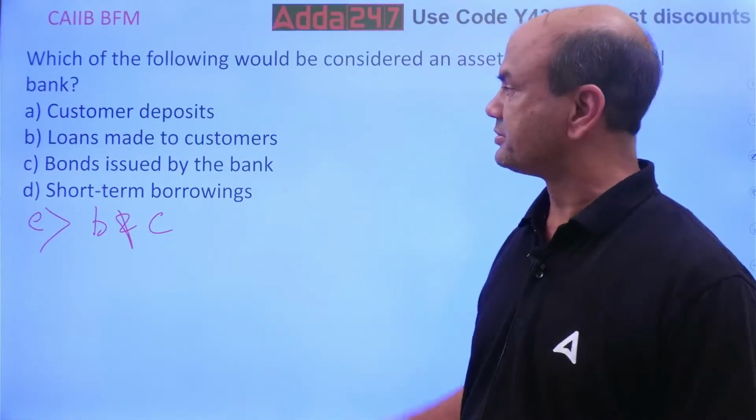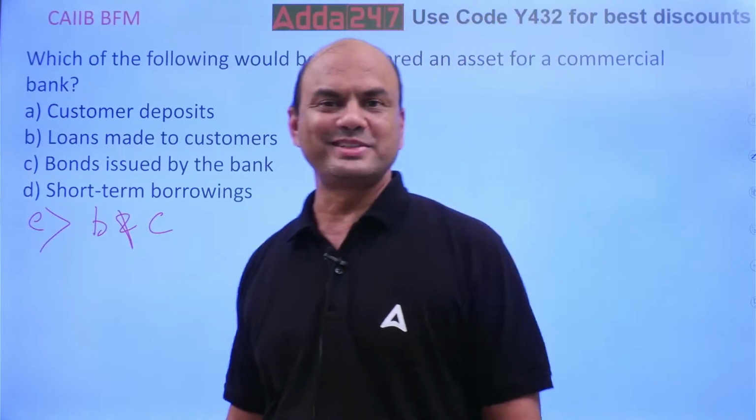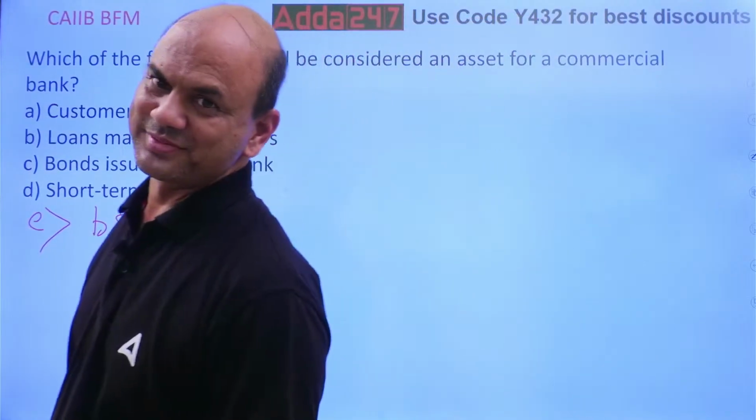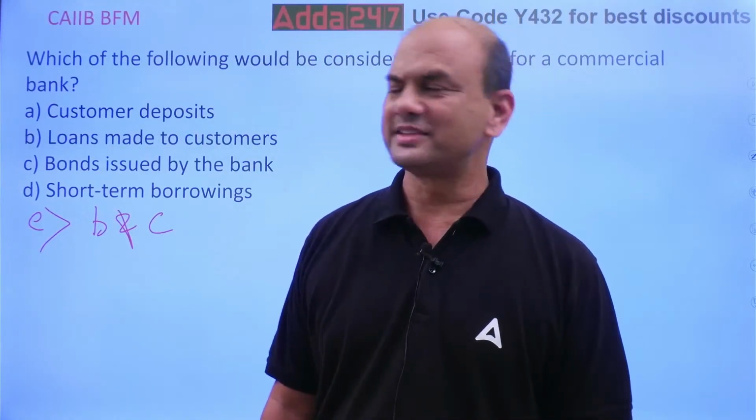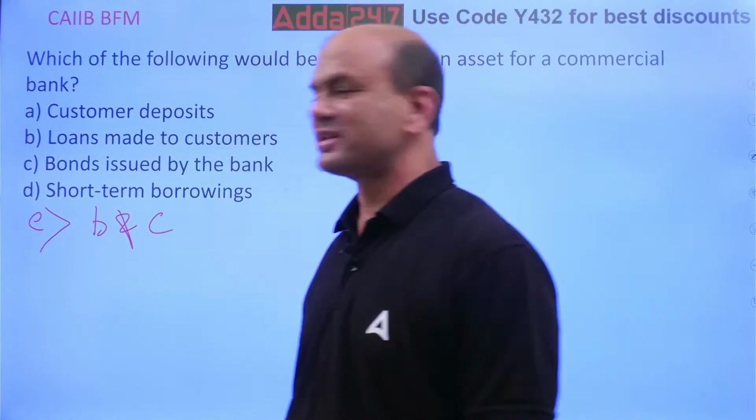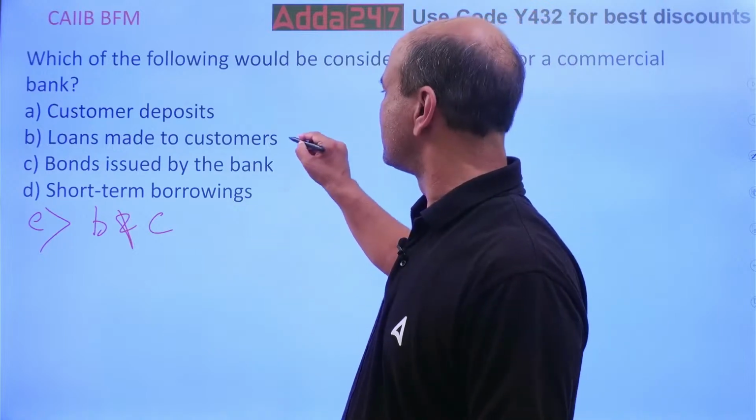I'll give you one more option, E: B and C. Now think. Let me see who gives the correct option. I know you all know this is an asset.